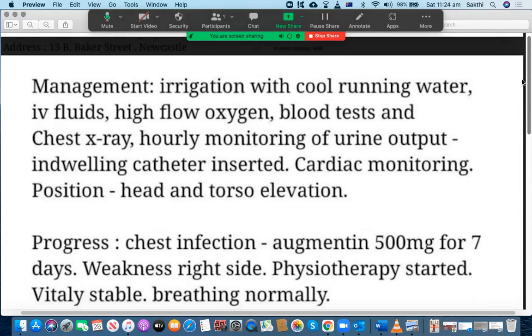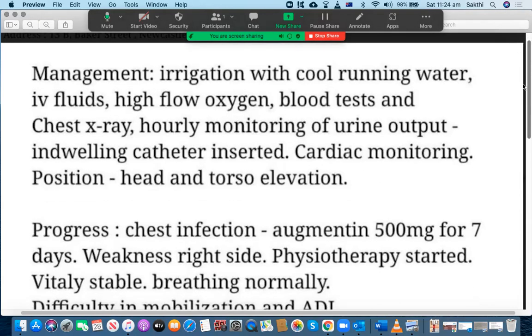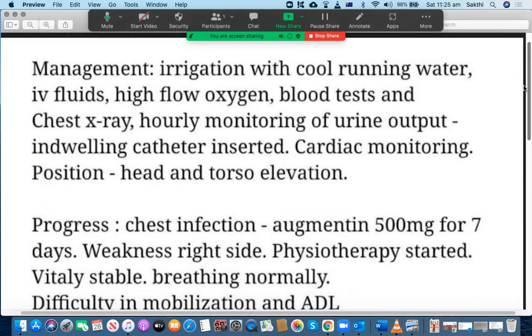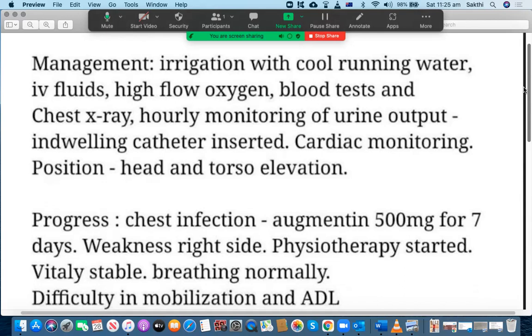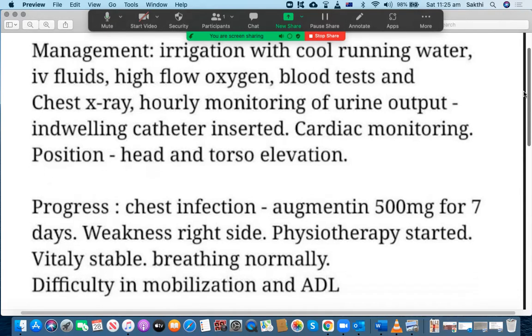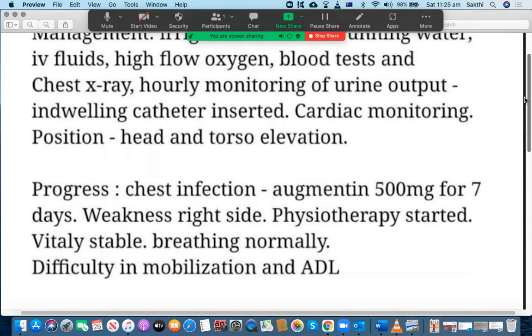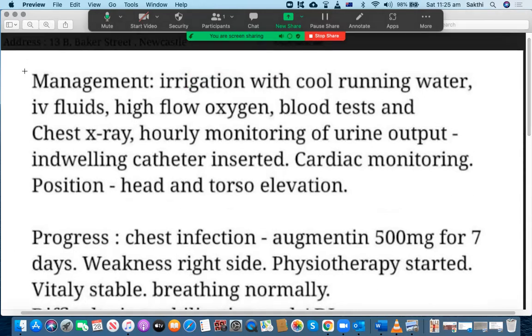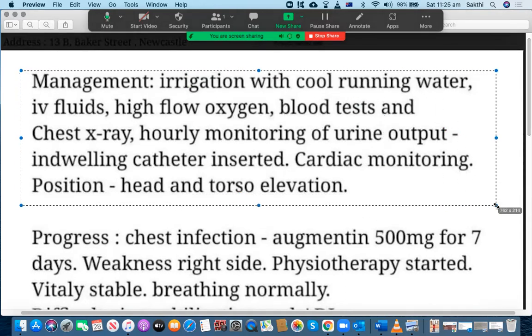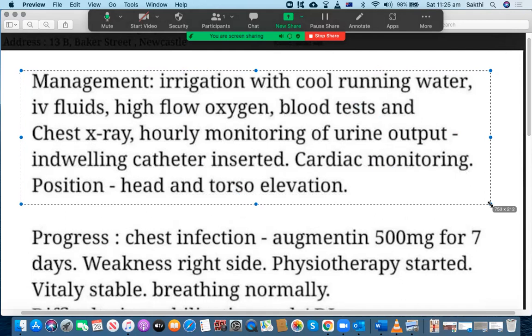Management: irrigation with cool running water, IV fluids, high flow oxygen, blood tests and chest x-ray, hourly monitoring of urine output, indwelling catheter inserted, cardiac monitoring, position, head and torso elevation, progress, chest infection. So you have included all these things. That's fine. But the problem is you have been using the same words, which is not good at all.